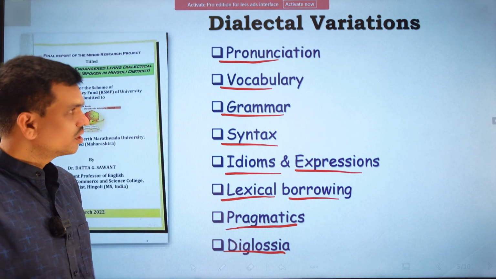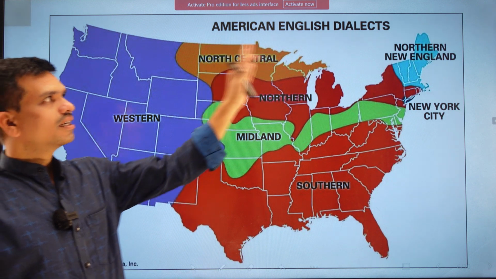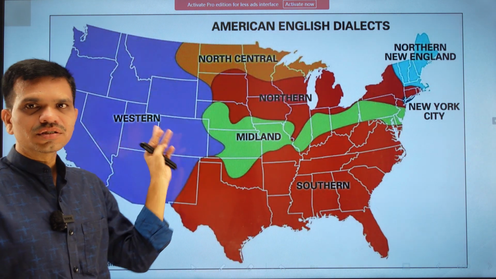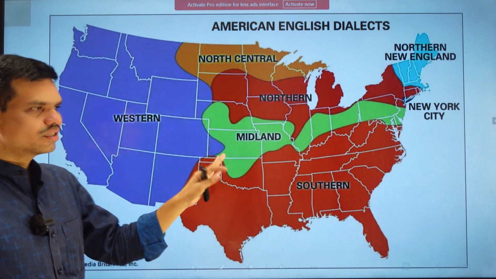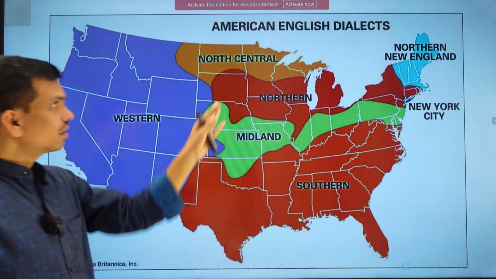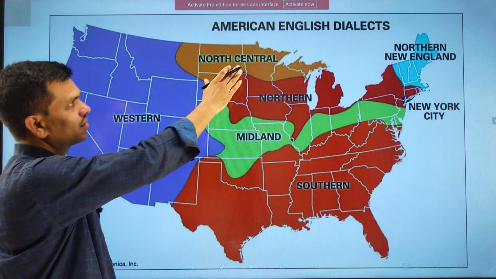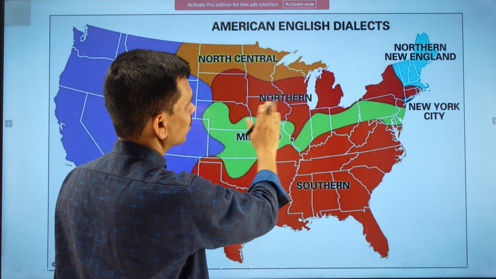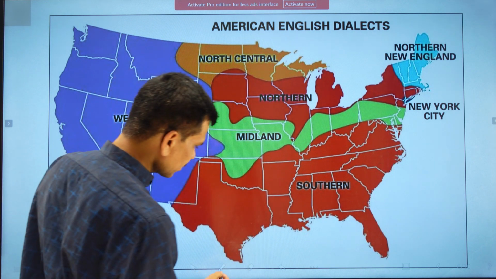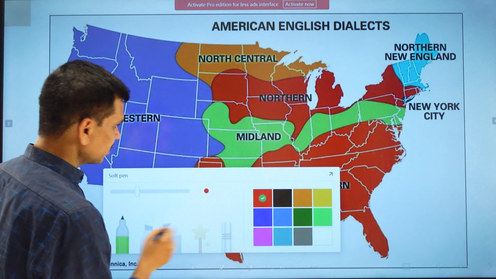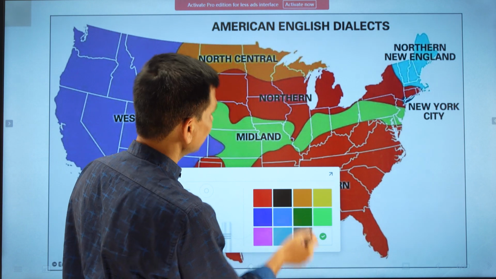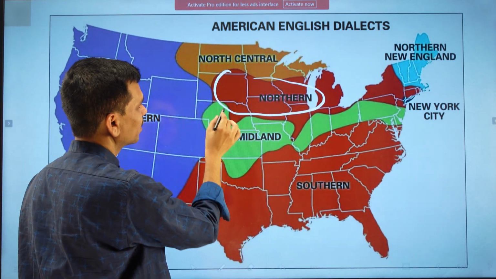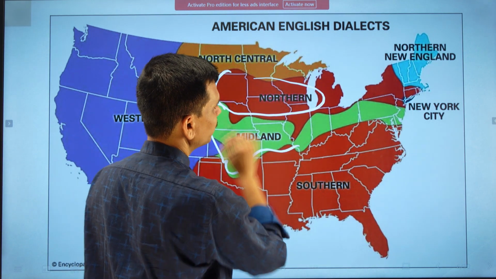Now, dear students, let's understand the different types of dialects of English. You can see here the regions in different colors. These regions speak different dialects. Here we have the North Central dialect in this orange color. Then in red color we have the Northern dialect, a different type of dialect. Then again we have a green region, in which we have the Midland dialect.